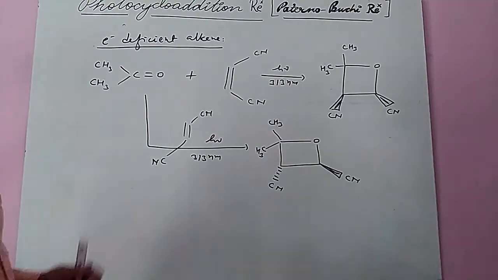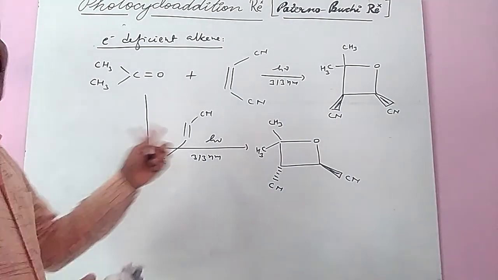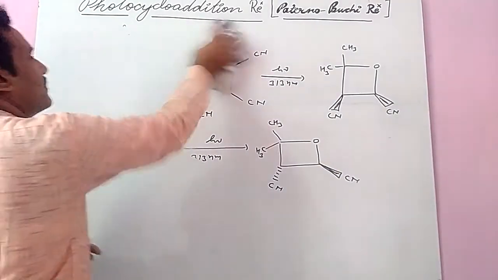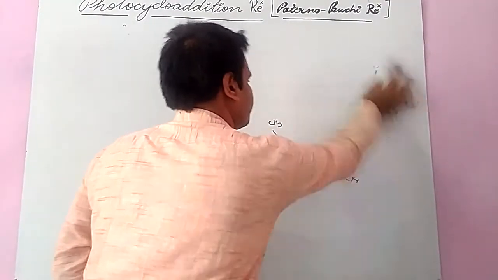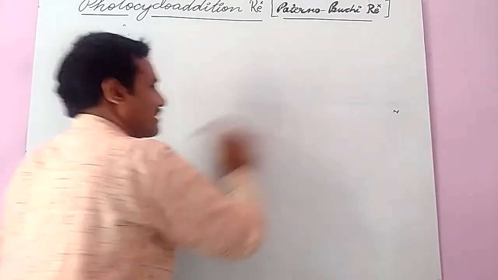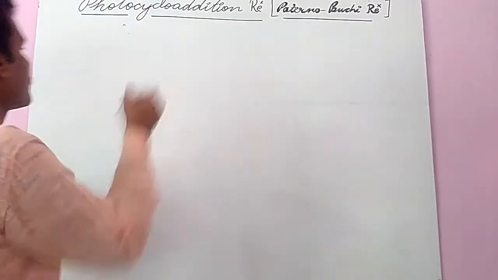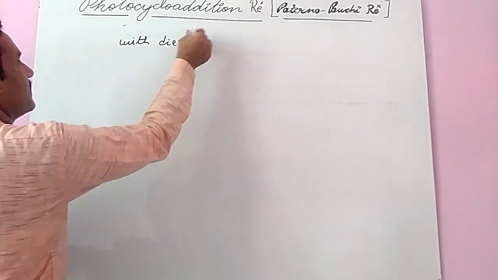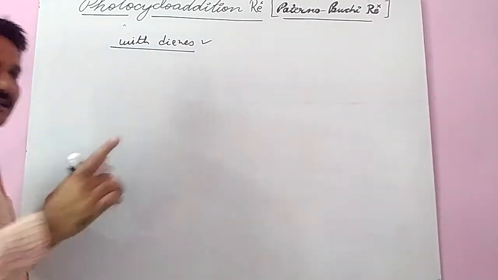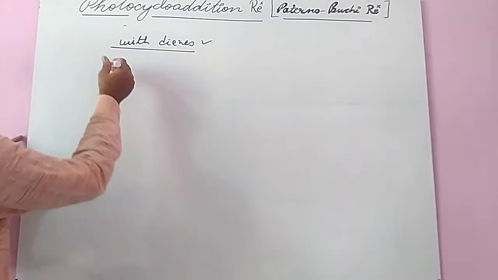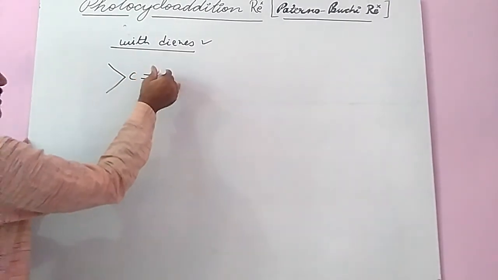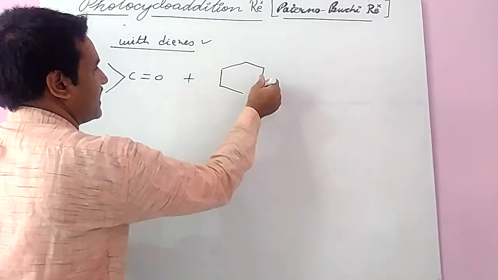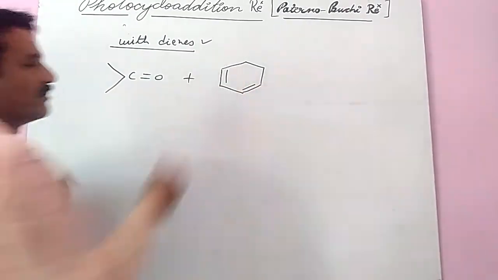The third case is when we discuss dienes. What will happen with dienes? I will take another example with dienes; a similar pattern is applied for diene. Take the carbonyl group C double bond O plus a cyclic diene like this, with a double bond here.